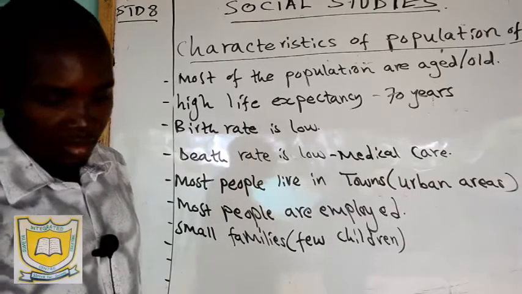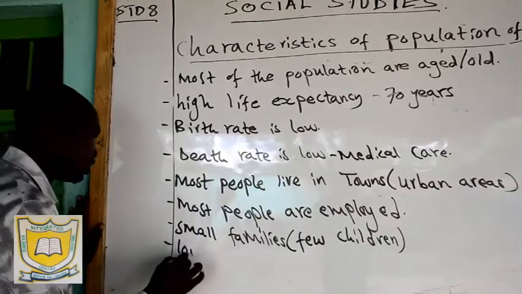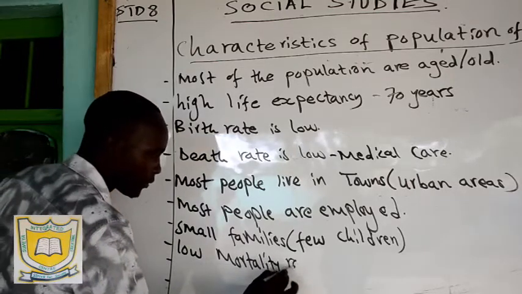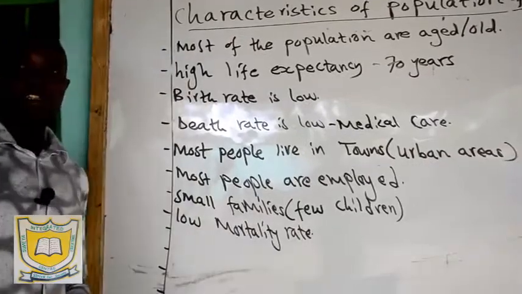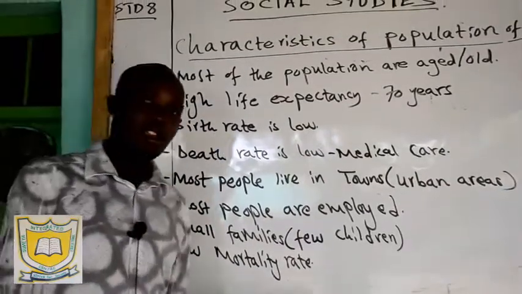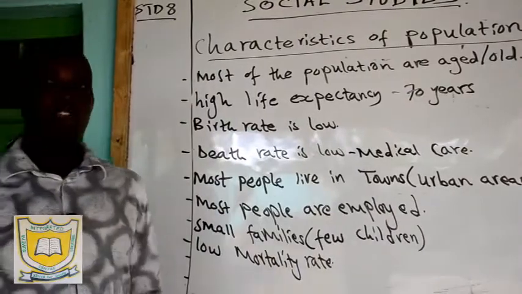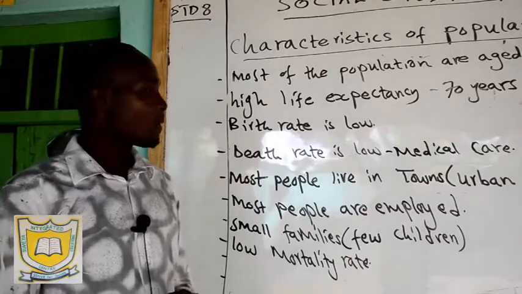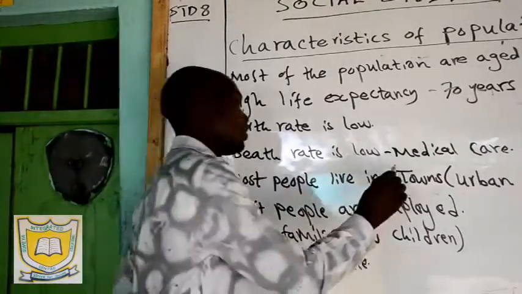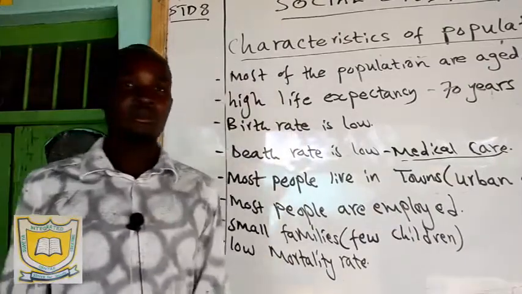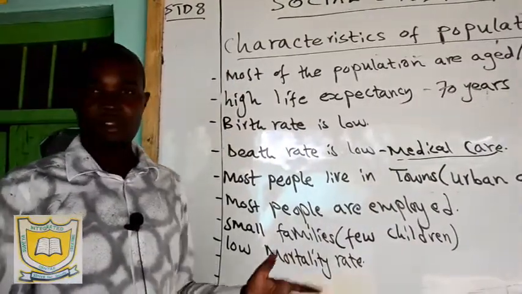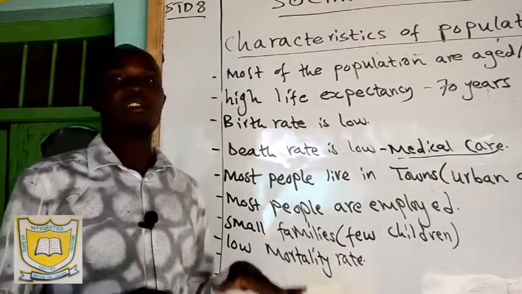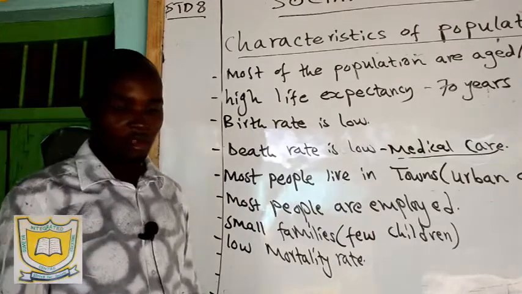And then low mortality rate. There is low mortality rate. We have said mortality rate is the death of young children. But when you go to Germany, most of the children don't die at a tender age or young age, because we have what we call improved medical care. So there is no more miscarriage. They are there, but they are very few. No more miscarriage among women. Then we find that now mortality rate is very low. So the number of children who are dying below the age of 5 is very low.